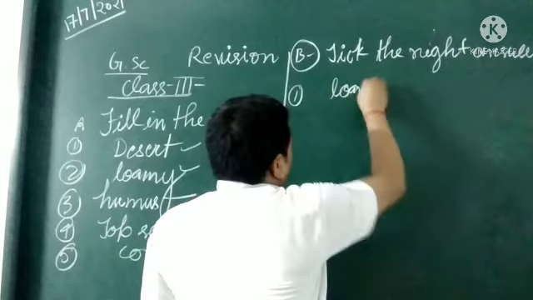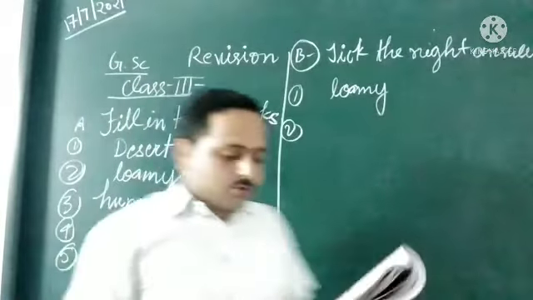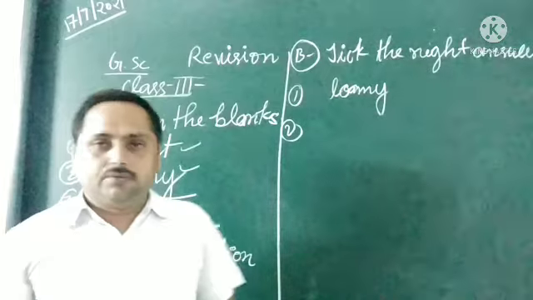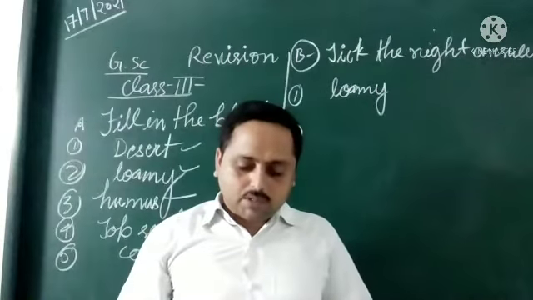First, loamy. Second question: soil is formed by the breaking of rocks, minerals and sand.